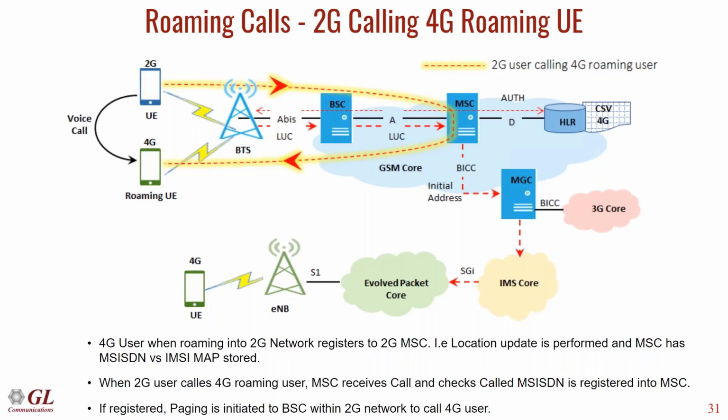Whenever a 2G user calls a 4G roaming user, the call goes from the BTS to the BSC, and the BSC will forward it to the MSC. Now the MSC will search for the MSISDN, the call number of the 4G user. Since the 4G user is already registered in the MSC network, it will identify the MSISDN and the call is routed from the MSC to the 4G user. This is how 4G roaming users are given incoming calls.